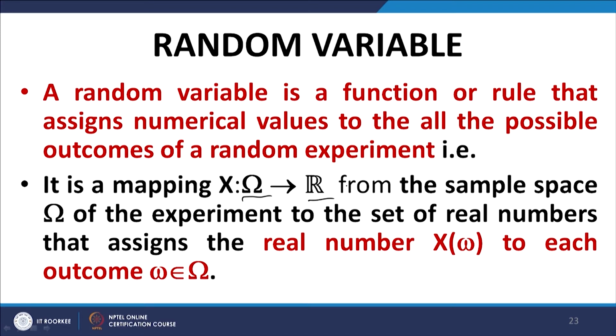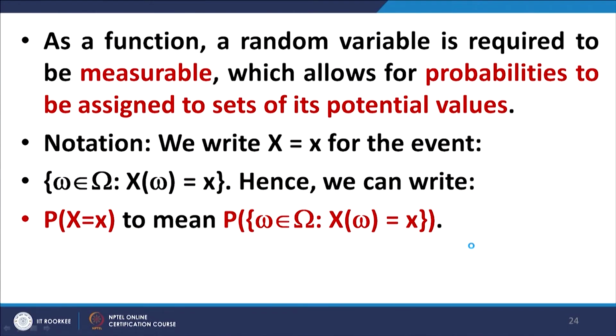X goes from omega to R, and this small omega, a possible outcome, is given a number which is some real number, small x. For example, if we write X equal to small x, what we precisely mean is X of omega is equal to small x. In other words, the element small omega of the sample space capital omega is assigned a real number, small x, by the mapping which is capital X.